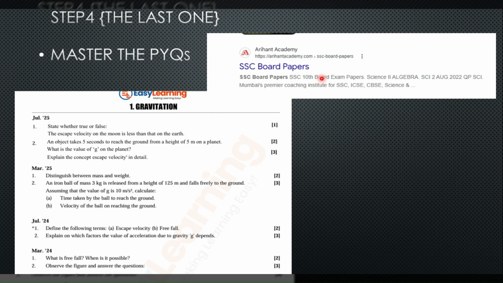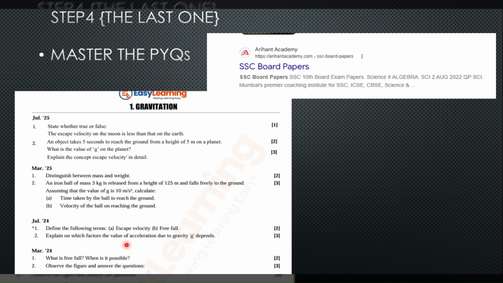And secondly, if you want to go chapter wise, you go to the Easy Learning app. They have a free material section in which PYQs are there. So this free material helps a lot. This is not sponsored by Easy Learning or by Arihant Academy. But see, it is very beneficial when you go chapter wise. They have provided PYQs year by year, month by month. You can see July 25, March 25, July 24, March 24. So once you are done with the chapter, you have to do these things.